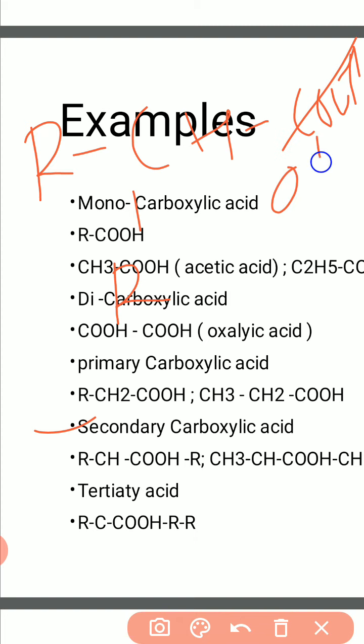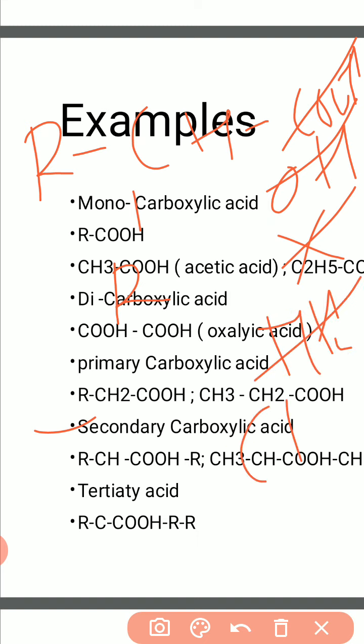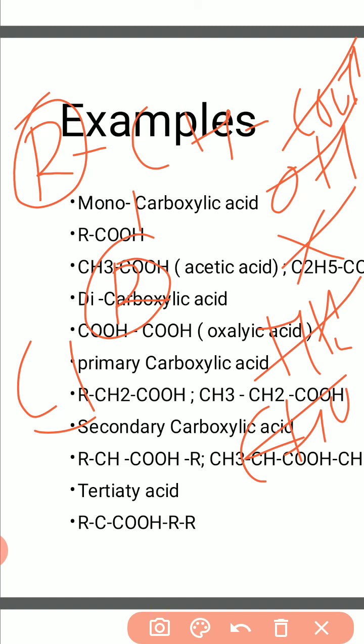You can also take in alcohol OH, or in halide X, or in amines NH2, or in aldehyde CHO. Okay, that R. Now that R may be the same or it may be different. R means methyl, ethyl, propyl. R is CH3, again R is CH3, that is the example CH3, CH, COH, CH3.